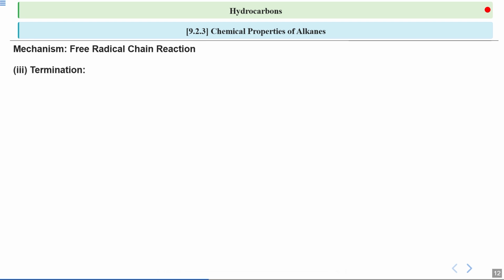So we have our last step, which is termed termination. This refers to the stage in a free radical chain reaction where the reaction comes to an end. What will happen? The chain stops when two radicals combine with each other to form a stable molecule, effectively halting the reaction process.